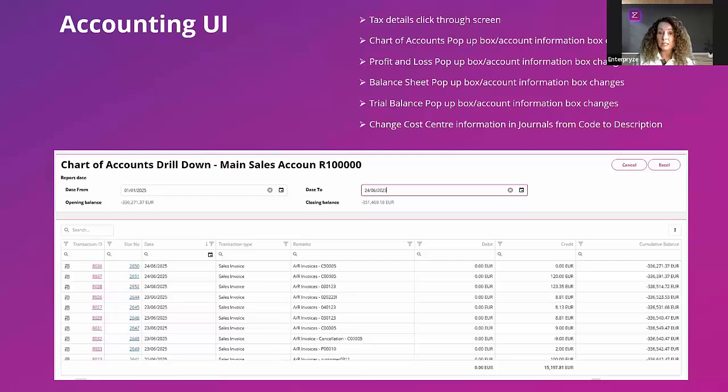But this introduction this month, when you drill in or drill down into a GL account on any one of those screens, and you can see the list of those screens available to you, you will now get a full screen view. Up until now, it was a pop-up screen that just appeared in the middle of the screen. Now it'll be a full screen view with a full grid. So what that means, the benefits are that you have full functionality, of course, within that grid. It's on a full screen.